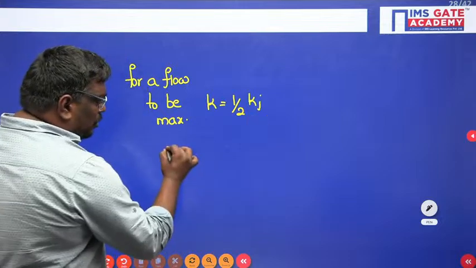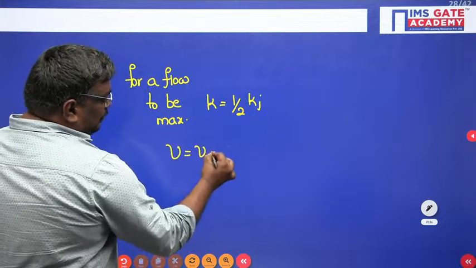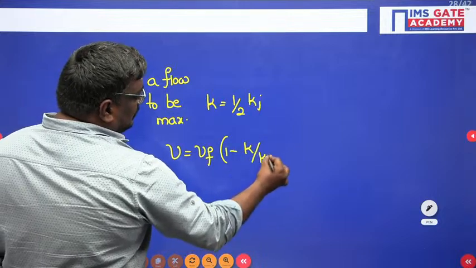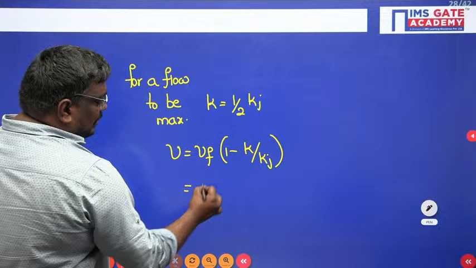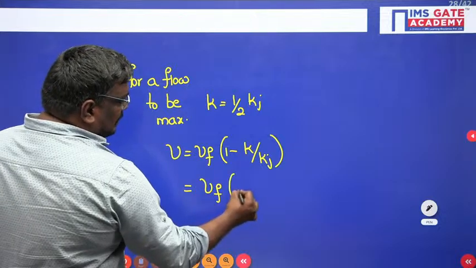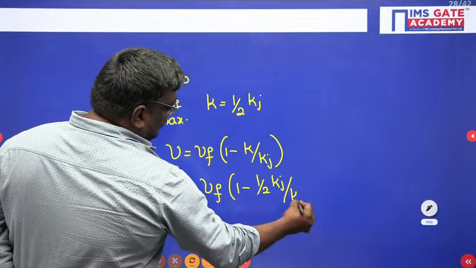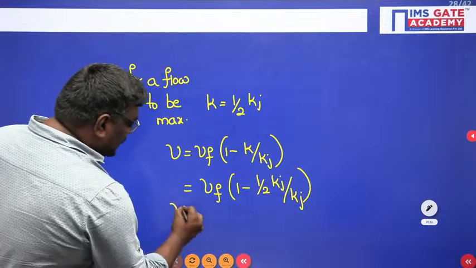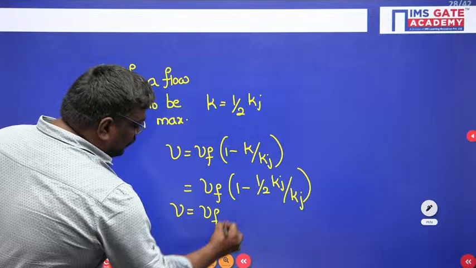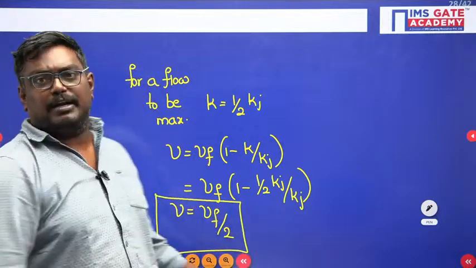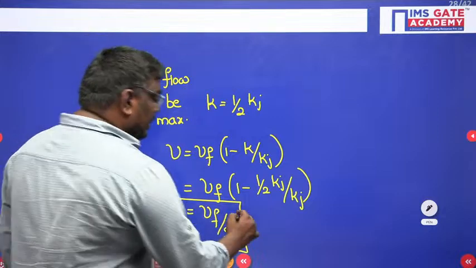Now you know V is equal to Vf into 1 minus K by Kj. Now if I substitute here K is equal to half Kj, 1 minus half into Kj upon Kj. So V is equal to Vf by 2, flow will be maximum.